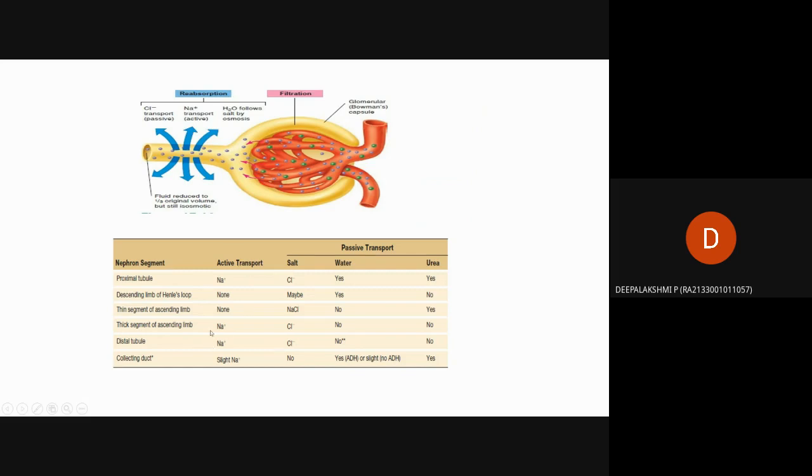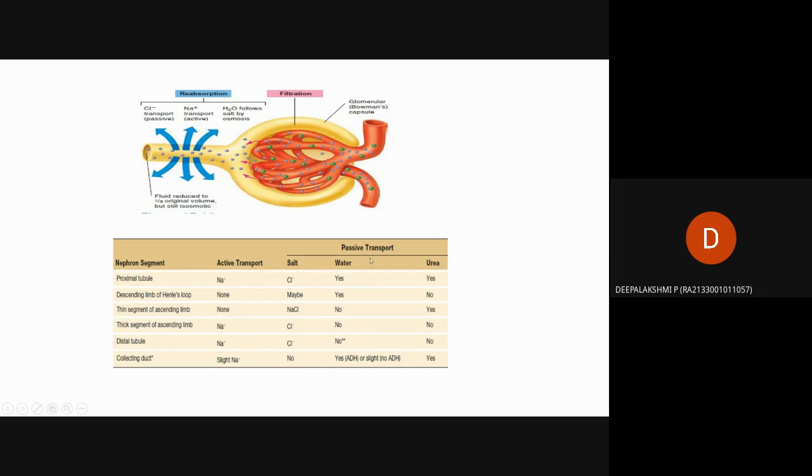In the table, the molecules which are actively transported and passively transported are tabulated. Here sodium is actively transported in the proximal tubule, thick segment of ascending limb, and distal tubule. In the connecting duct also, a small number of sodium ions is actively transported. Then in the descending limb and thin ascending limb, there is no active transport of molecules.